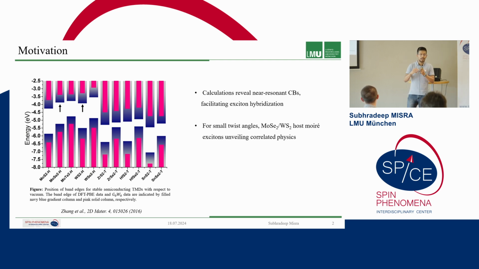If you have a large lattice mismatch, then you depend less on the twist angle. So if the twist angle is relatively small, let's say 0 to 4 degrees, the lattice mismatch is the dominant factor, and you will have robust moiré excitons, relatively independent of the twist angle.